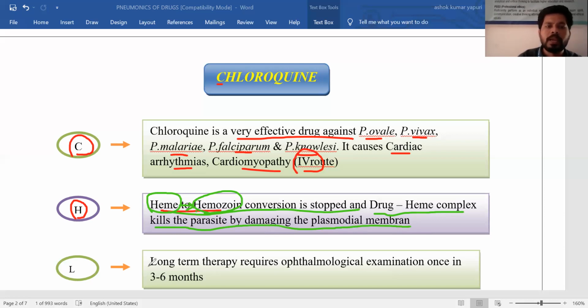Next letter is L. Regarding L, long-term therapy requires ophthalmological examination once in 3 to 6 months. For example, if the patient requires continuous long-term therapy of chloroquine, we have to examine the eye, to check if the eye is working or not, and if there is any toxicity or problem in the eye. Why? Because chloroquine can accumulate in the eye. When this drug accumulates in the eye, it will affect the vision. That's why ophthalmological, that is eye, examination is essential when the person is continuously using chloroquine.